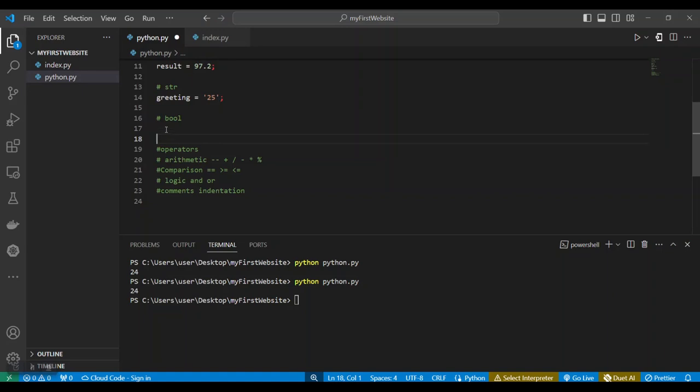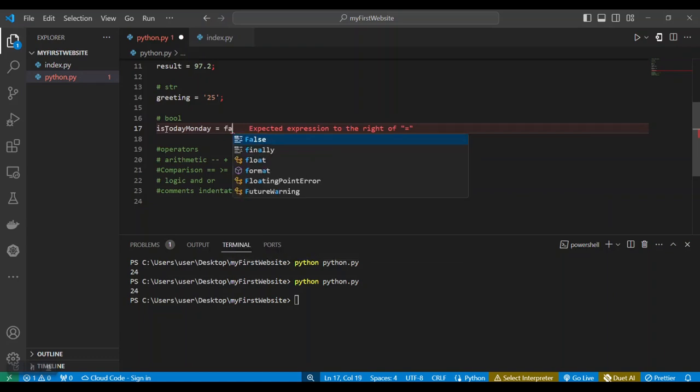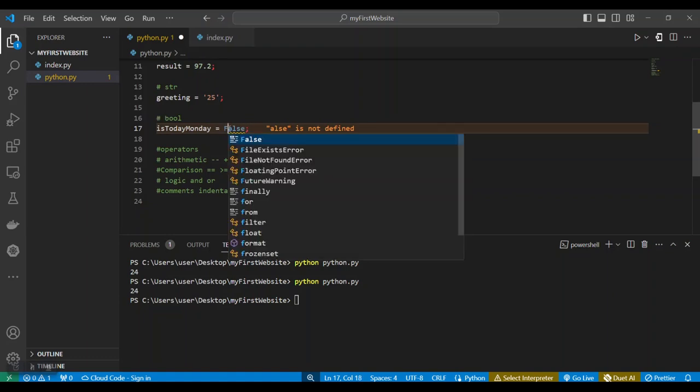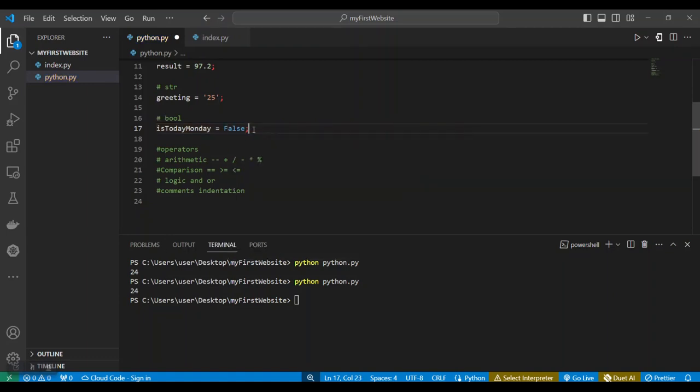And what is a Boolean variable? A Boolean is something that can either be true or false. So something like, is today Monday? This can be true or false. This is actually false because today is not Monday. Today is actually Tuesday. So we can put that as false. And in Python, that is a capital letter, False, because today is not Monday.